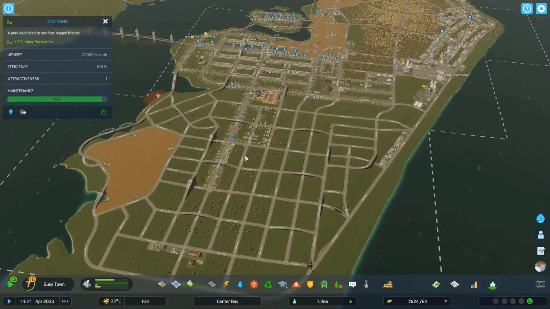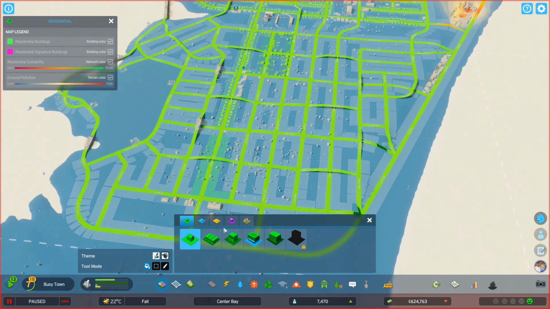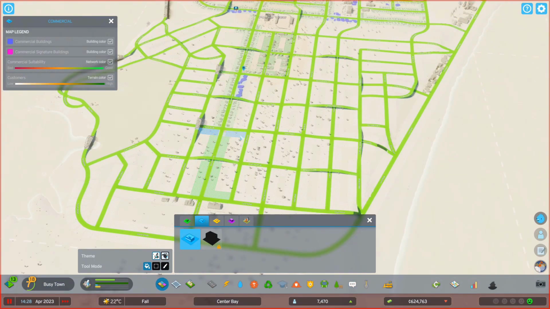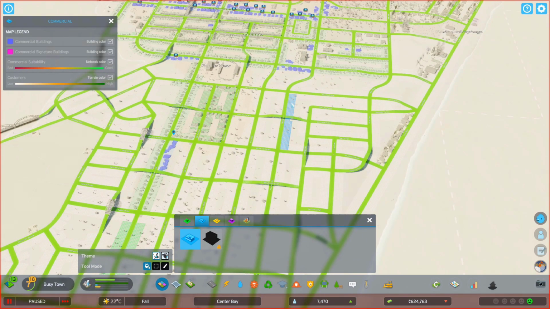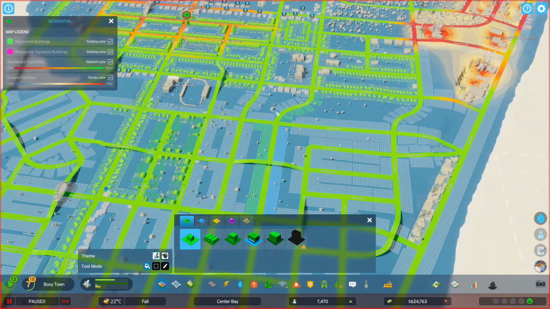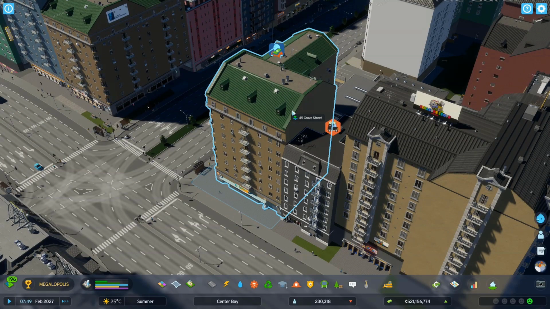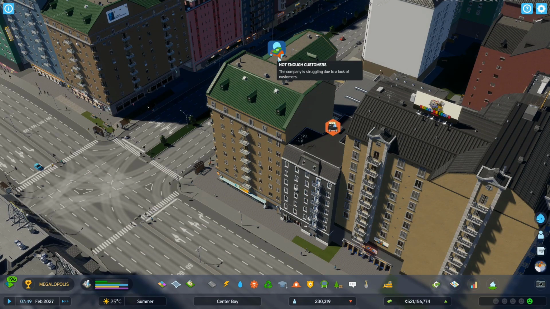Okay, now, when should you zone new commercial areas? Or should I say, when can you zone new ones? If you are building a tourism industry, naturally, you would want to zone new commercial areas whenever you can. And when can you? First, you need to have enough commercial demand in the demand bar. Without demand, even if you zone new areas, they won't build anything. And the ways to increase the demand are to attract more tourists or to increase your own population. But the demand bar alone is not enough. You also need to make sure that there are enough customers to support the industry.